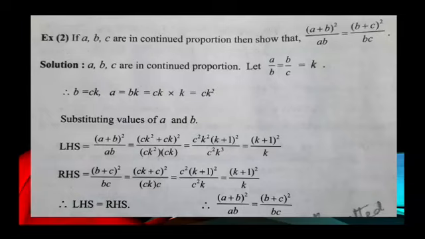So therefore LHS is equal to RHS. Therefore A plus B the whole square upon AB is equal to B plus C the whole square upon BC.